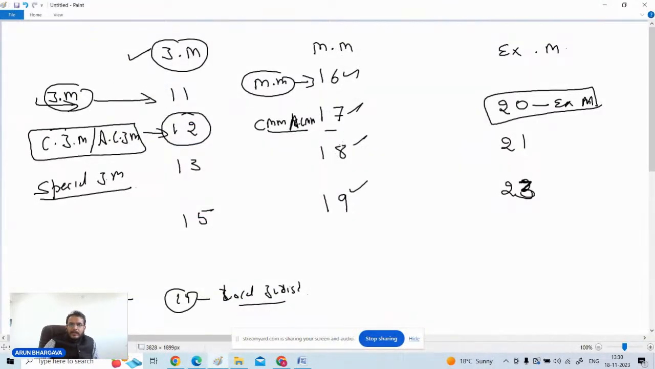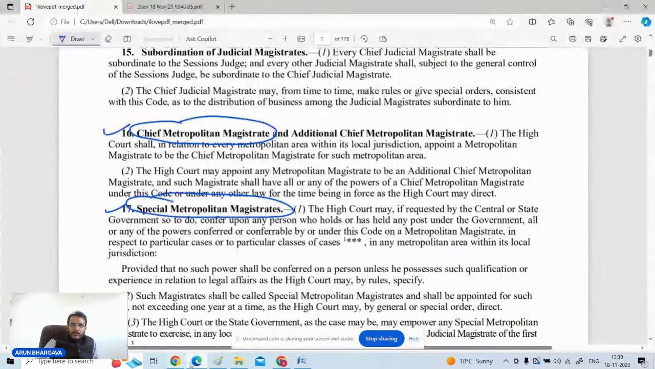Okay, there is a little mistake here, just give me one second. I think there is no problem in the bare act.